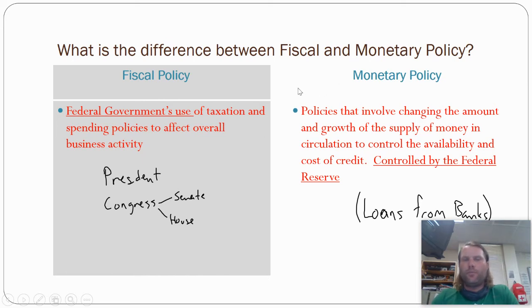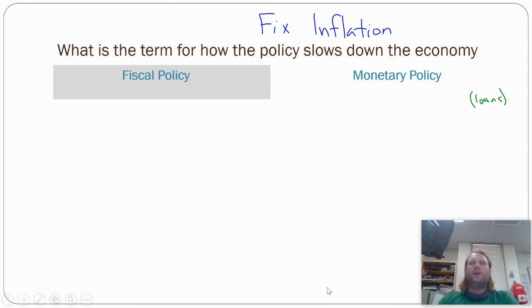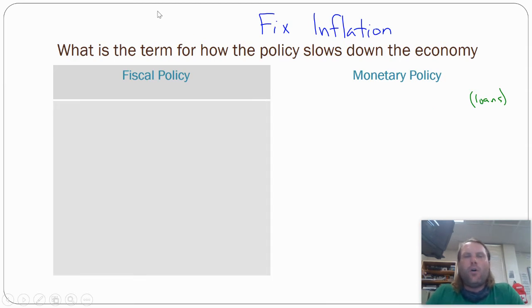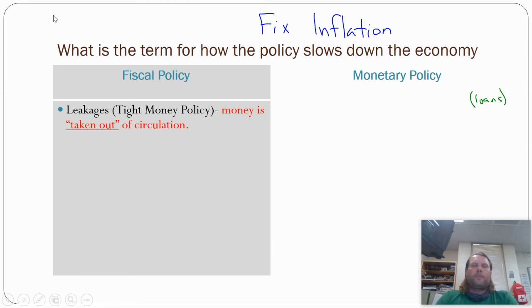So those are the differences. Two different groups of people, two different types of policies. We'll talk about the positives and negatives as we go. Okay, so how are things going to be fixed if we have a high inflation problem? How do we fix inflation? Well, the federal government can only do two things: spend and tax.